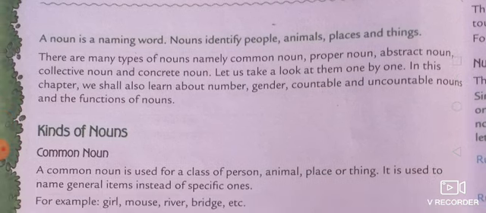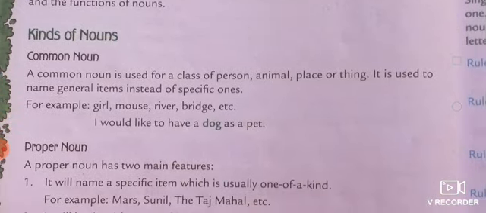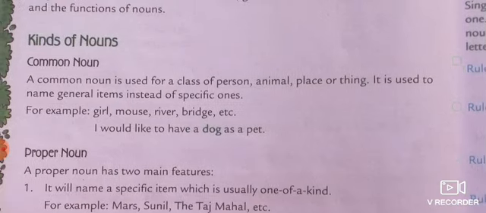So let's see, the first is kinds of noun. The first noun is the common noun. Now what is the common noun? A common noun is used for a class of person, animal, place or thing. When we talk about a large group of persons, places, animals or things, there is a common noun. It is used to name general items instead of a specific one. So when we talk about the whole group, category or class, then there is a common noun.